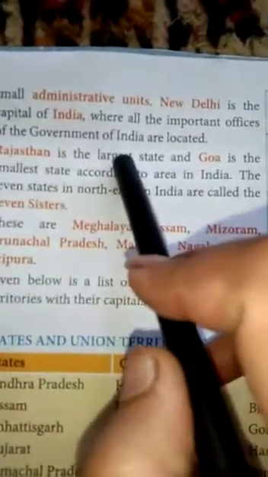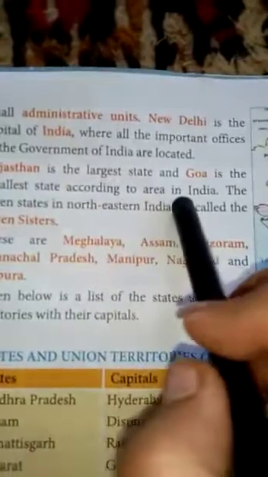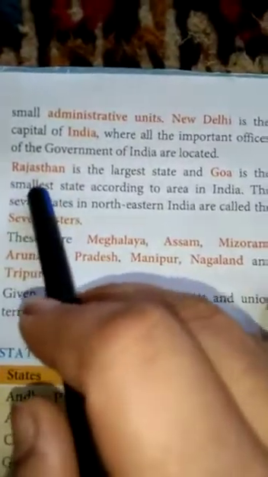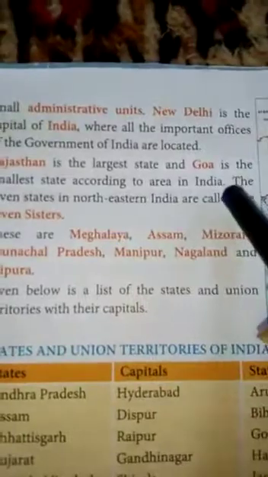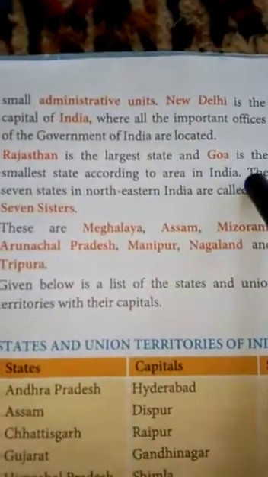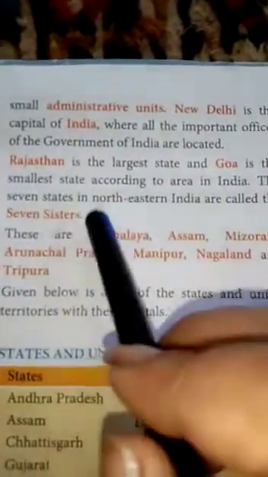Rajasthan is the largest state and Goa is the smallest state according to the area of India. The 7 states in northeast India are called the Seven Sisters.